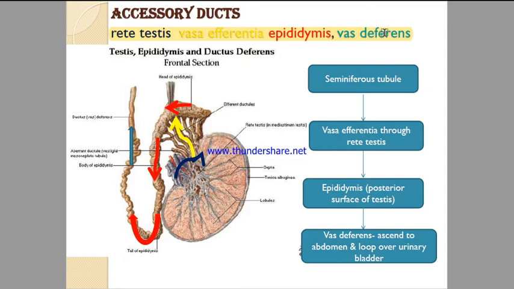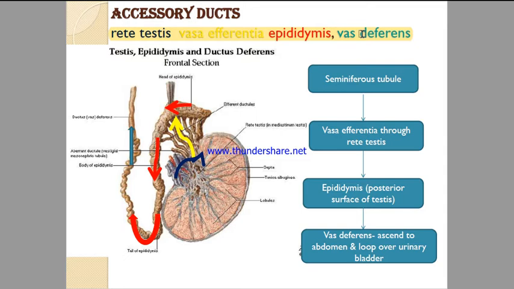Out of the four accessory ducts, two ducts, rete testis and vasa efferentia, are present in the testes, and epididymis and vas deferens are present outside the testes.